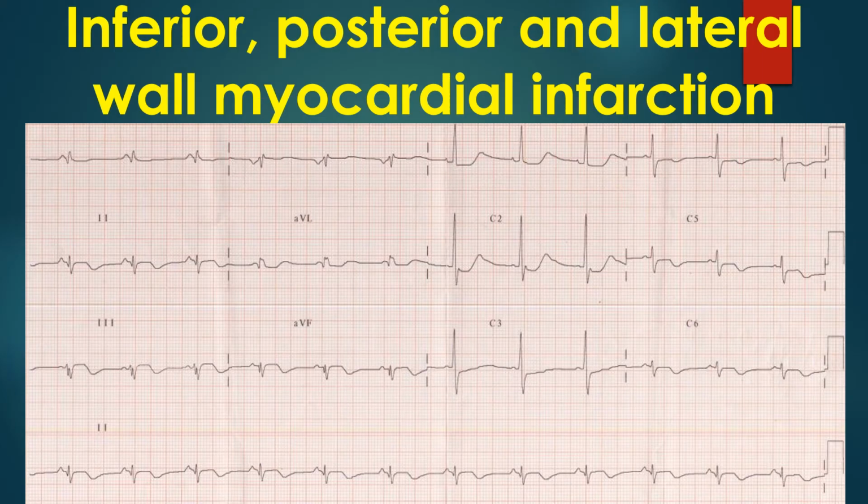ST segment elevation and T-wave inversion are present in 2, 3 and AVF, the inferior leads in this ECG. The ST segment is curved and T-waves are inverted in V5 and V6, the lateral leads. Minimal ST segment depression is seen in lead 1 and AVL, which can be taken as reciprocal to ST segment elevation in inferior leads.